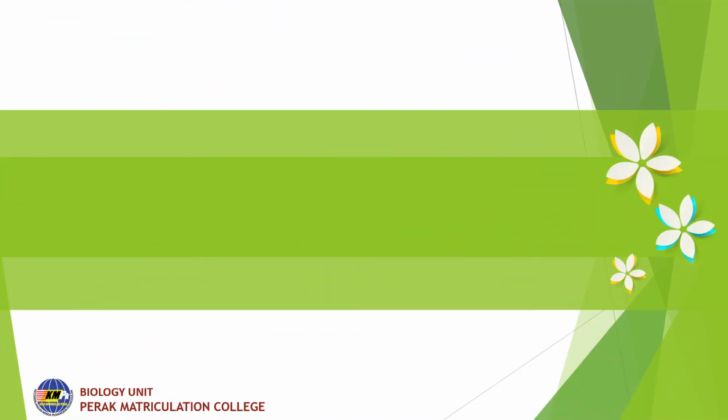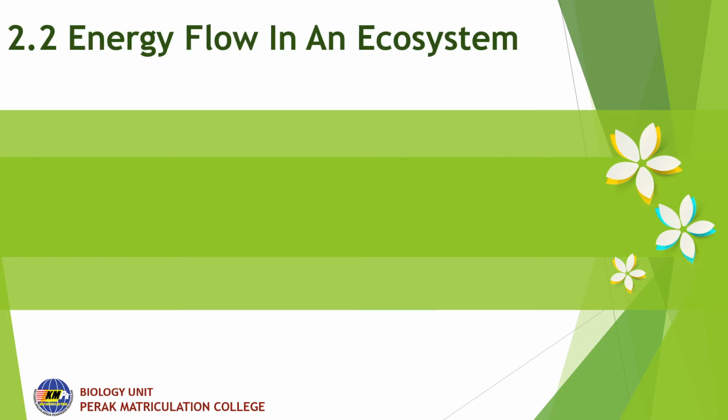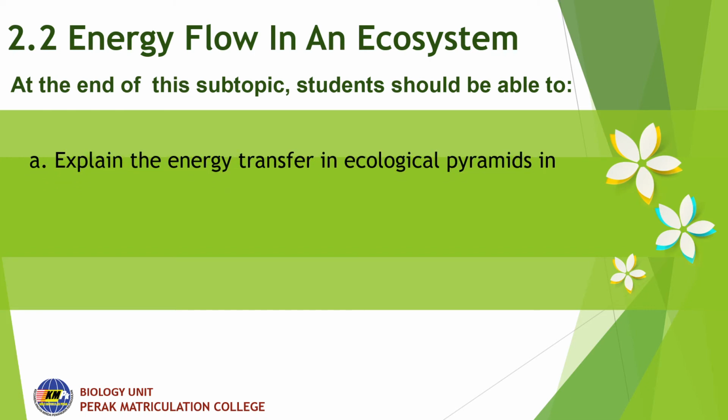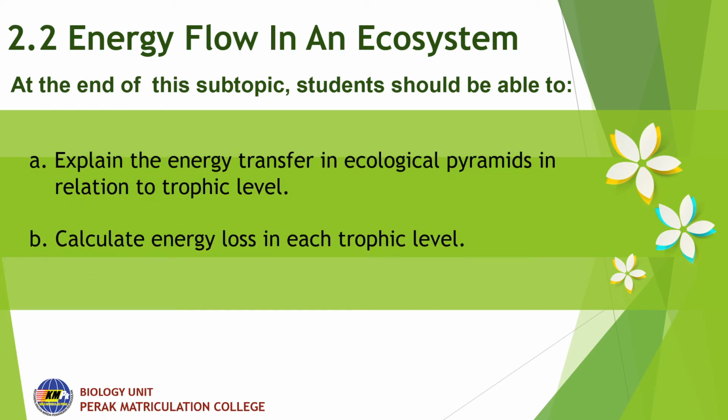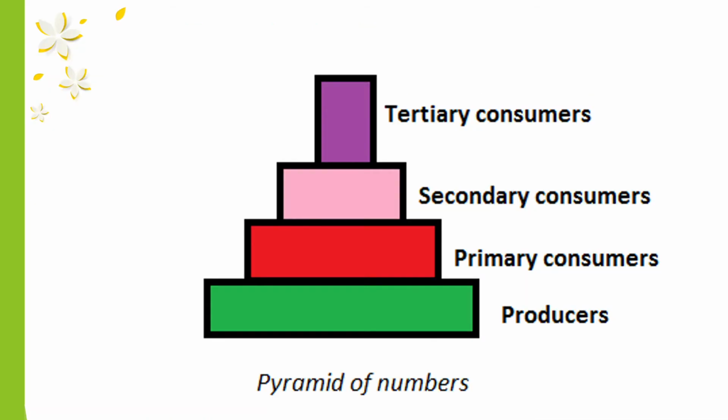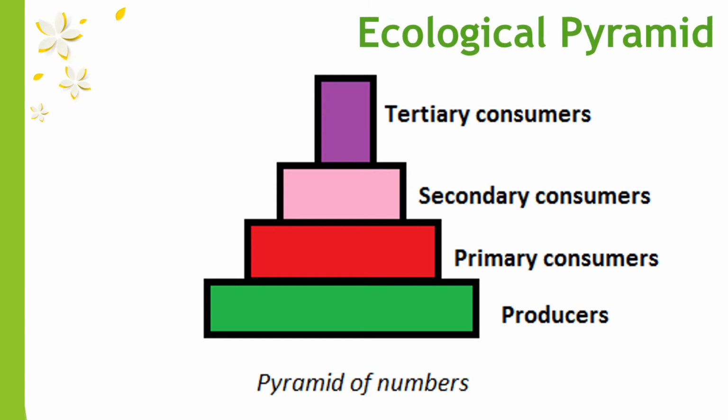Let's continue with the second subtopic, which is energy flow in an ecosystem. In this subtopic, you will learn about energy transfer in ecological pyramids in relation to trophic level and the calculation of energy loss in each trophic level. This is an example of an ecological pyramid.